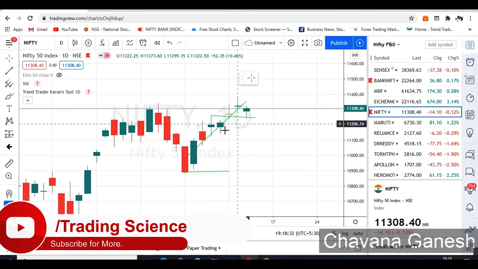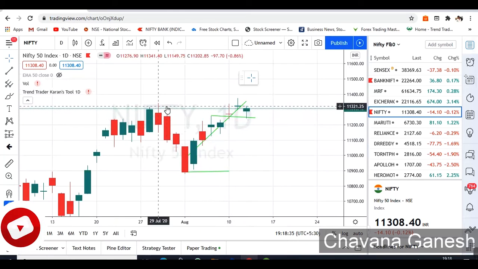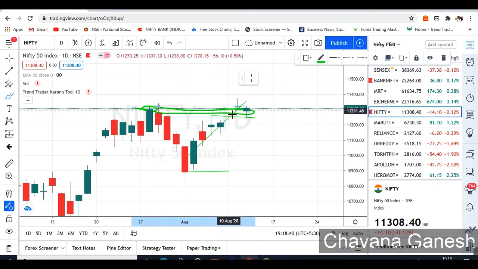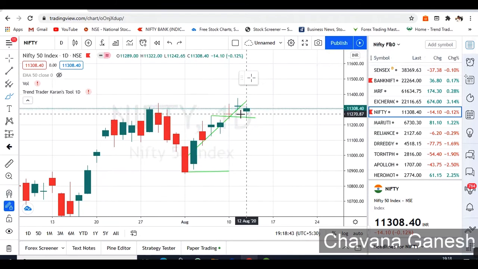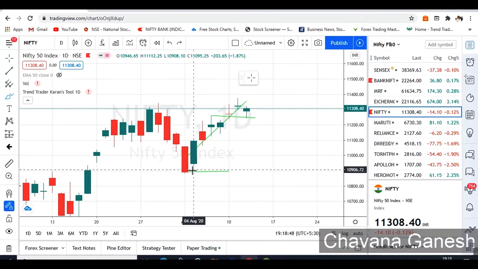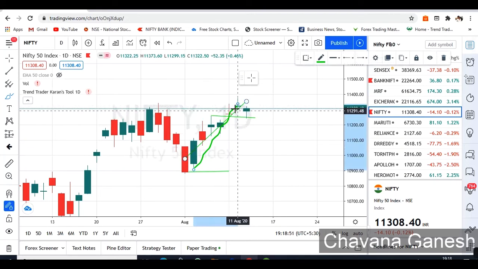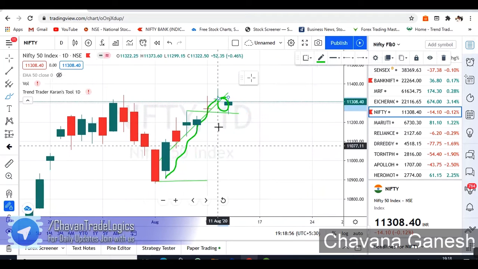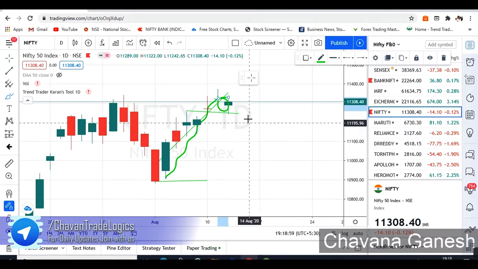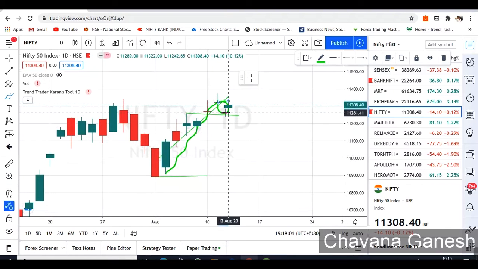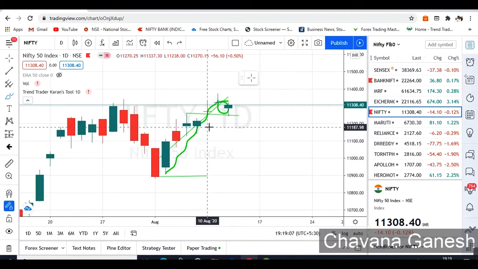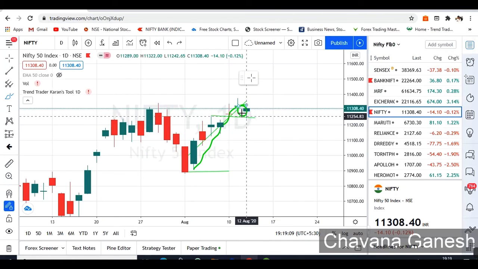Yesterday I had explained in the previous video, Nifty is at the top. Nifty is at its previous top level. We can expect a halt here, and as I said, as you can see here, it halted in between. From here it is in uptrend. Here we may get profit booking. Here we got profit booking in the market end session, and you can see it opened negative and ended with a positive sign. As you can see, buyers still exist here.